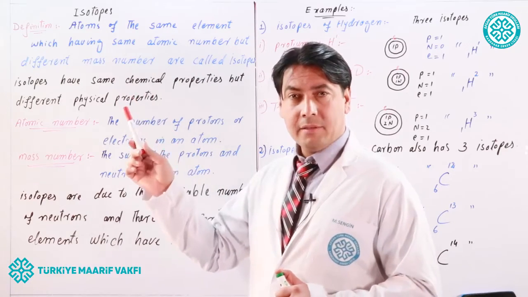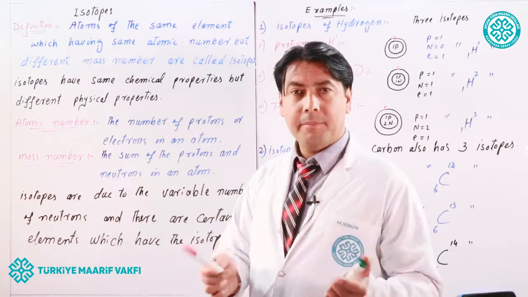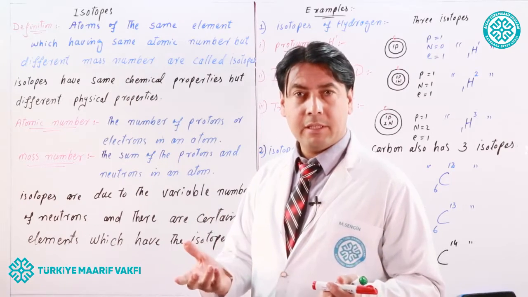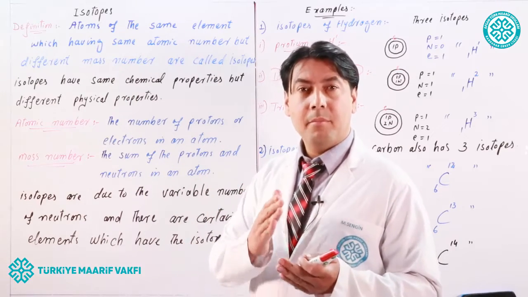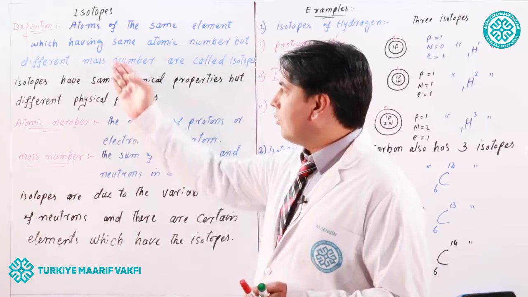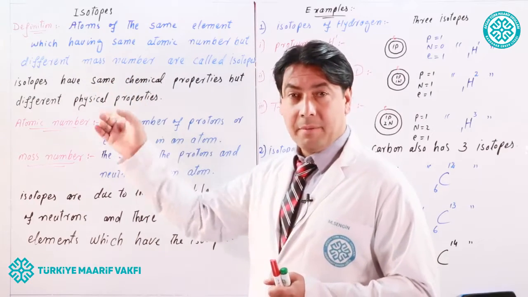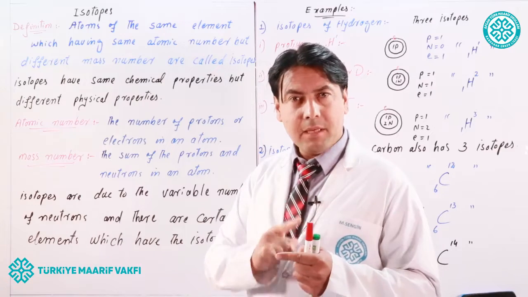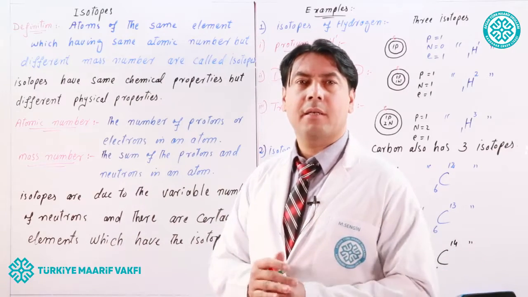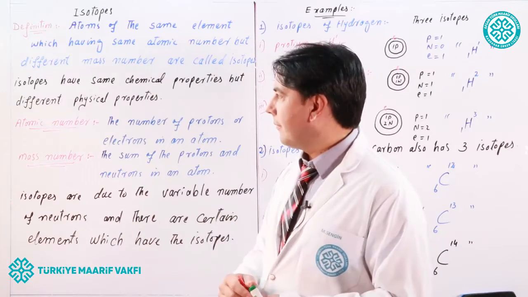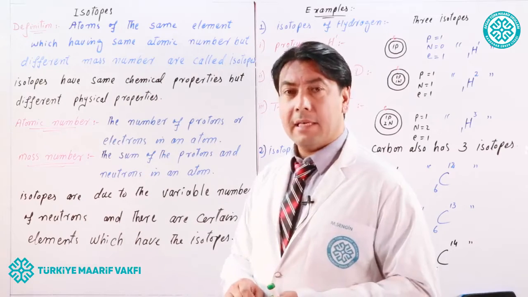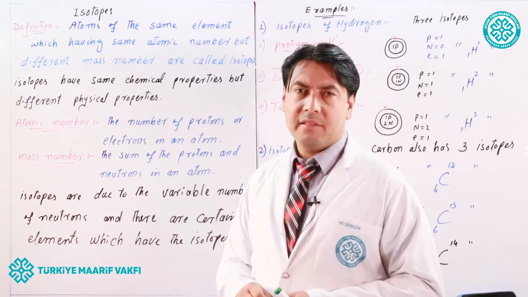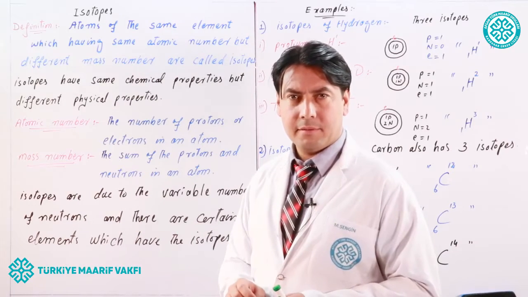The element has different kinds of atoms on the basis of mass number. Those atoms of the same element whose atomic number is the same but mass number is different are called isotopes. Isotopes have the same chemical properties but different physical properties.